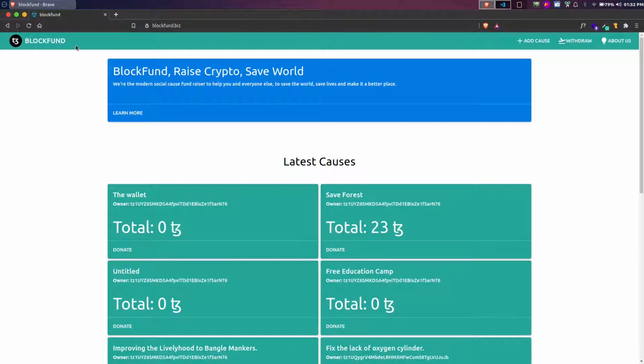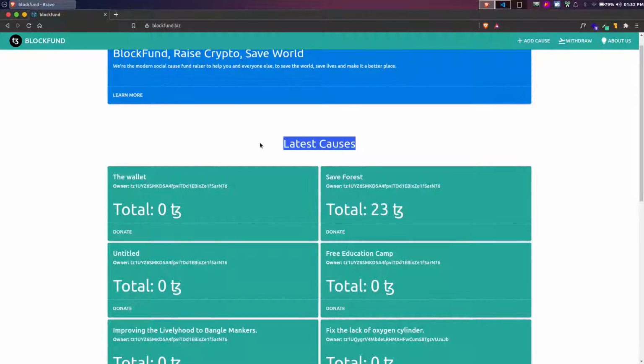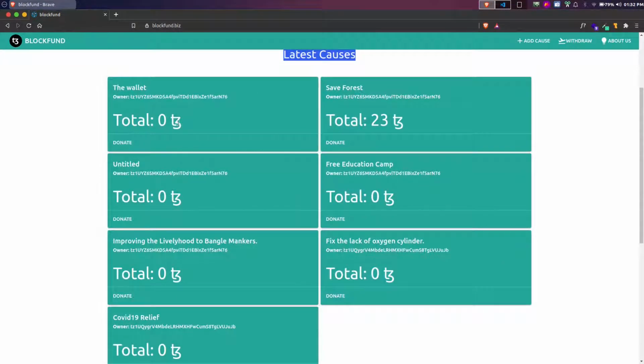I have built a project called BlockFund, which is a decentralized way to raise funds for social causes. It's built on top of the Tezos blockchain. When you go to the website called blockfund.viz, you will find the latest causes, which are basically the reason for which you're trying to raise the fund.